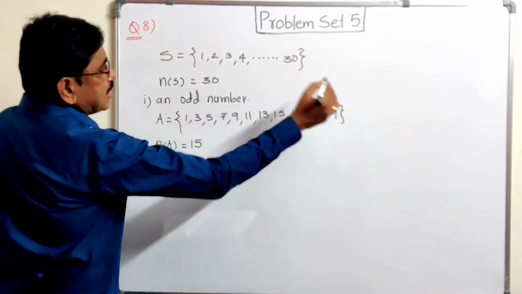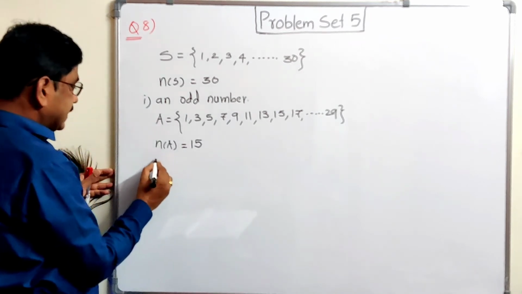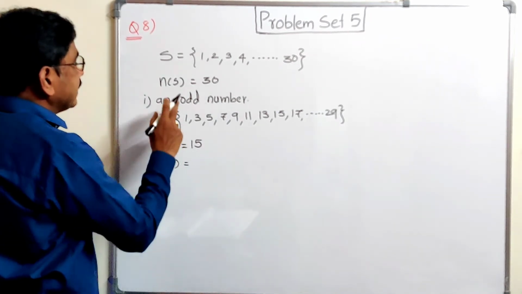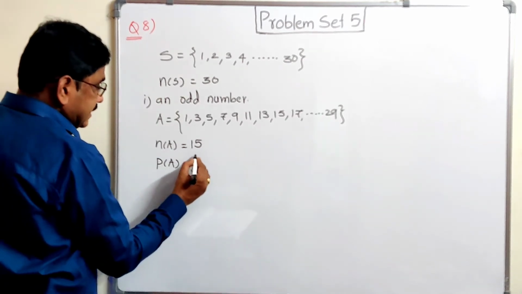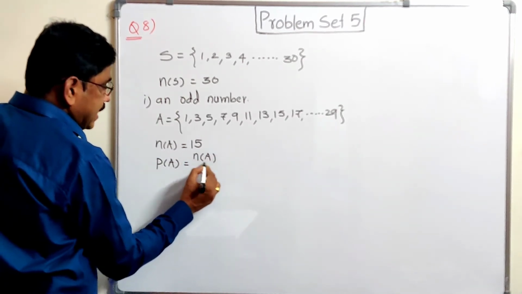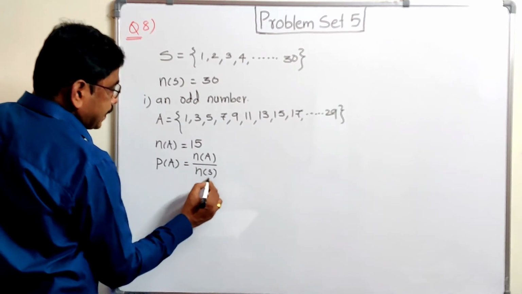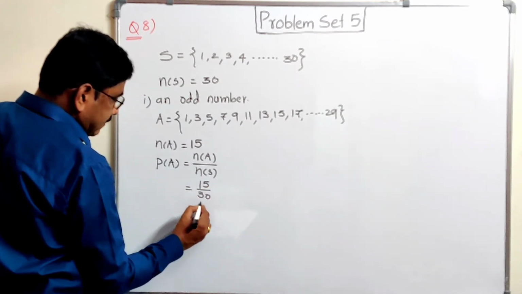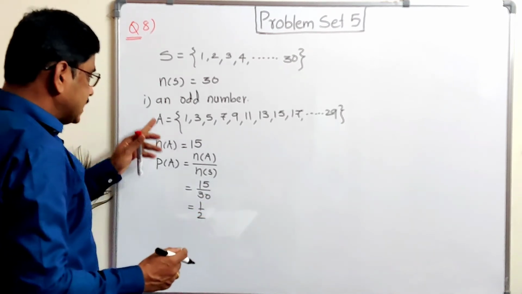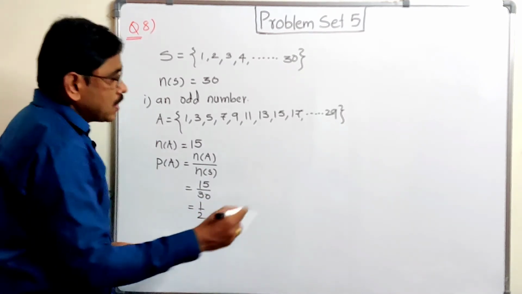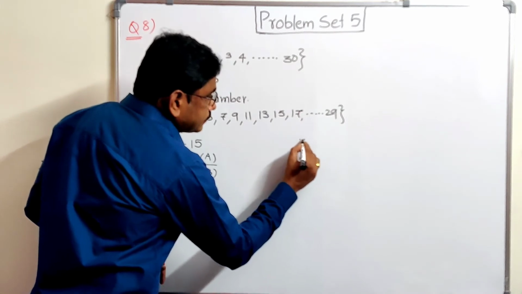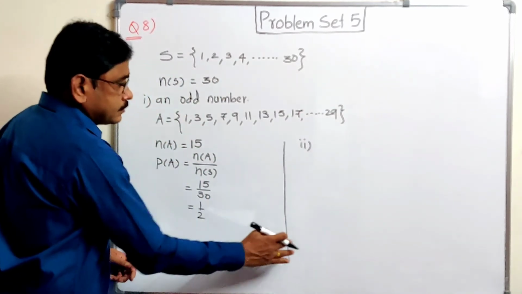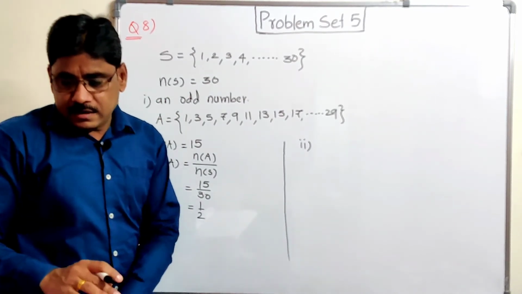या ऐसे लिख के आप लोग काउंट कर सकते हो. So here we get probability of A, means probability of getting an odd number on the ticket, is equal to NA by NS is equal to 15 divided by 30. So 15 ones are 15, twos are 30. So in this way we get 1 upon 2. Now second possibility is here. Second possibility क्या है? A complete square.